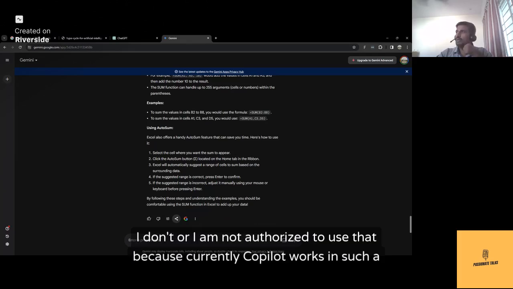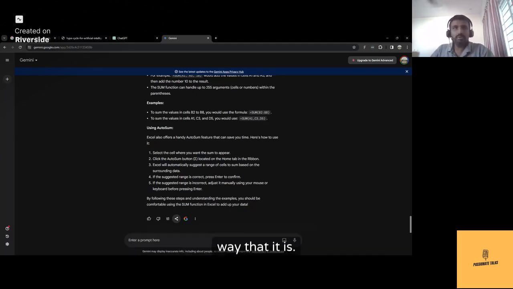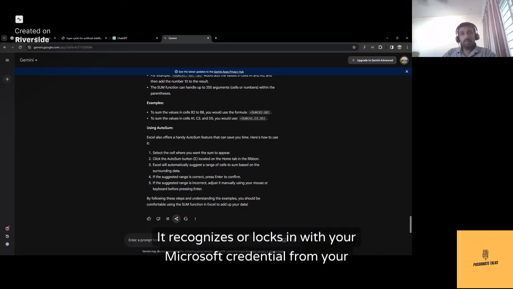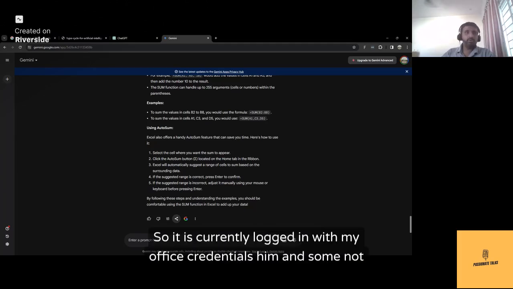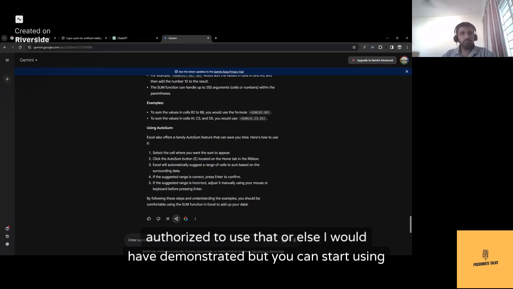I am not authorized to use that because currently Copilot works in such a way that it locks in with your Microsoft credentials from your organization, right? So it is currently logged in with my office credentials, hence I'm not authorized to use that, or else I would have demonstrated.